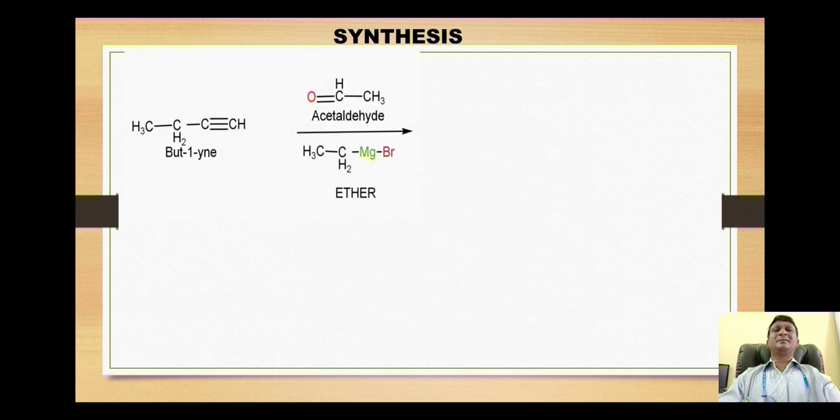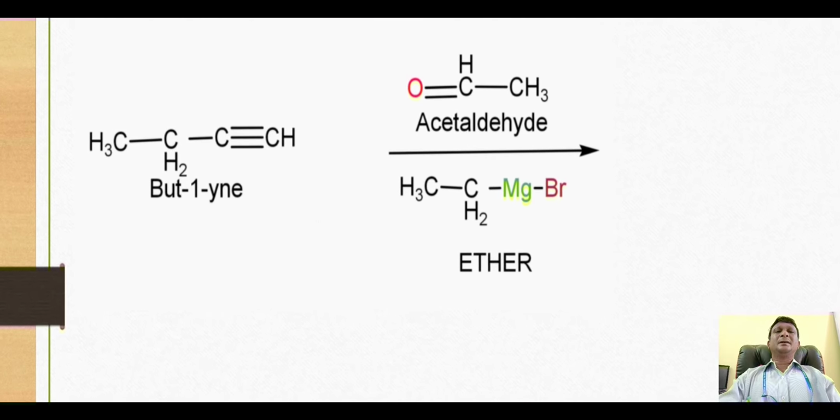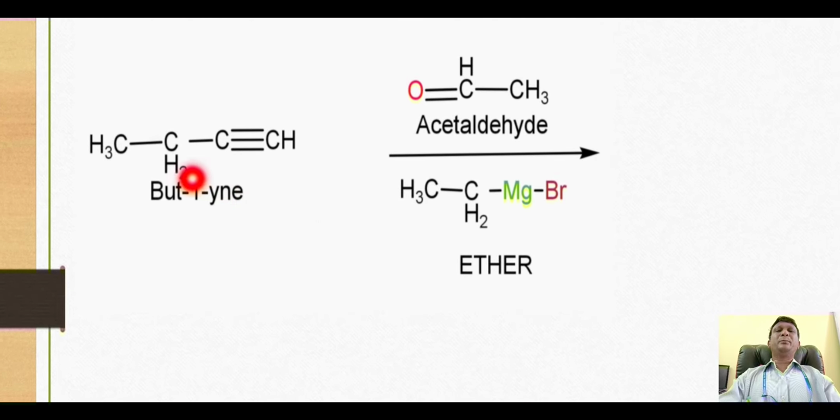For the synthesis, the starting material is 1-butyne, which react first with ethyl magnesium bromide. When this reaction takes place, we will get a Grignard reagent of this butyne with magnesium bromide. So 1-butynyl magnesium bromide will be generated by this reaction, and this Grignard reagent then is reacted with acetaldehyde.